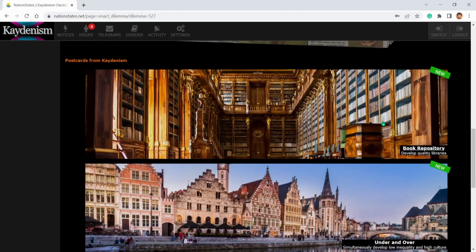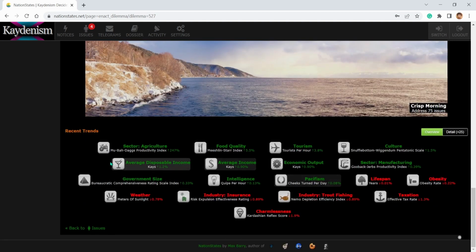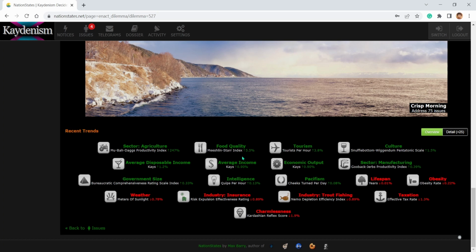And then we get some new postcards, which kind of just do stuff, and then we can see recent trends. This could have been affected by what you did, maybe some other stuff. Agriculture definitely went up by a lot, though.